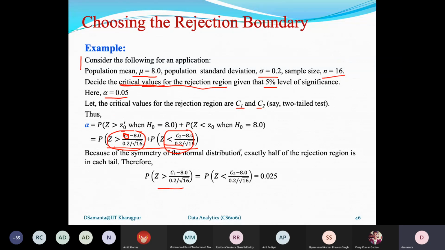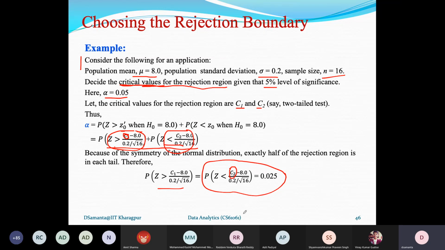So we can say this plus this equals 0.05. That means this is equal to 0.025 as well as this is equal to 0.25. Now, here, this is the concept of how we can calculate C2, given these kinds of things. This calculation we can usually do if we use the Z distribution table.